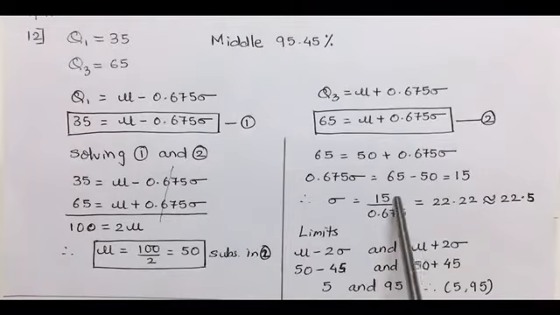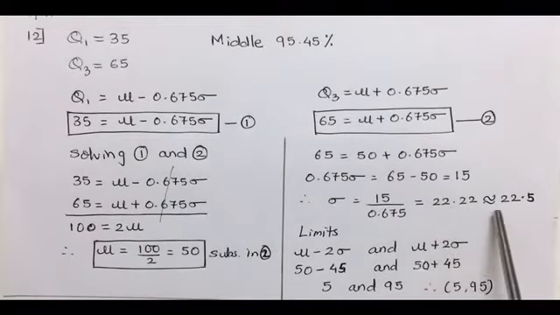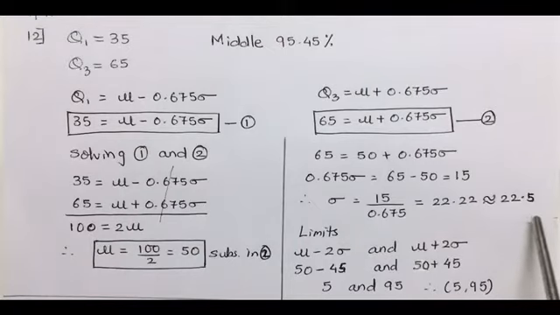Calculating, sigma becomes 15 upon 0.675, and division gives us an approximate value of 22.5. Here we need to take the value 22.5 as approximate.